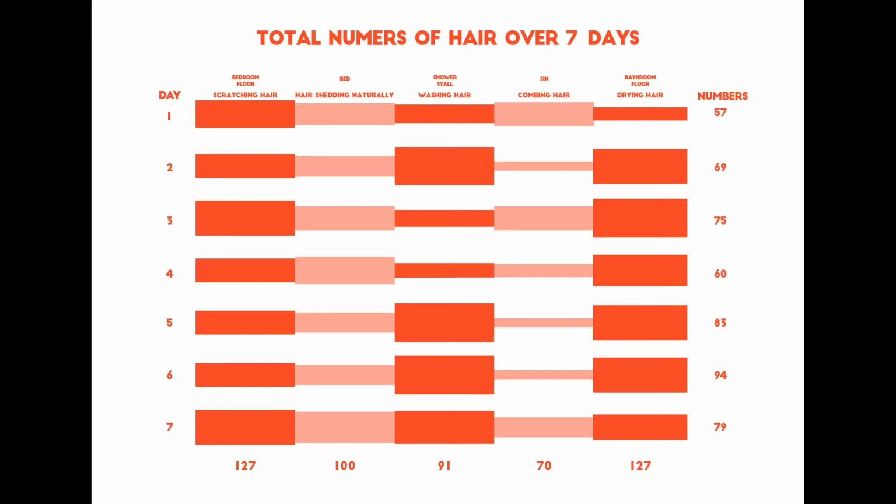So when looking at this chart in the vertical direction, you will also find the top 2 behaviors which do the most damage to my hair in 7 days: scratching hair and drying hair. It is also important to mention that sleeping quality, which is one of the important indices showing my anxiety, is also highly relevant to hair health.